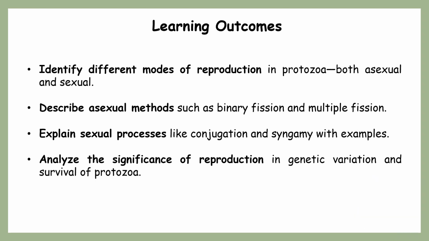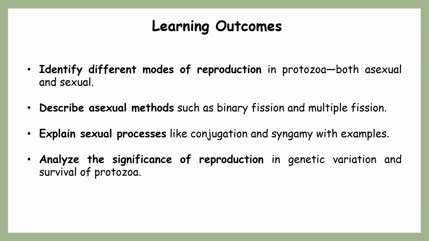After studying this topic, you will be able to identify different modes of reproduction in Protozoa, that is both asexual mode as well as sexual mode. You will be able to describe asexual methods such as binary fission and multiple fission, how they occur, etc. You will be able to explain the various types of sexual reproduction methods in phylum Protozoa, like conjugation and syngamy with examples.